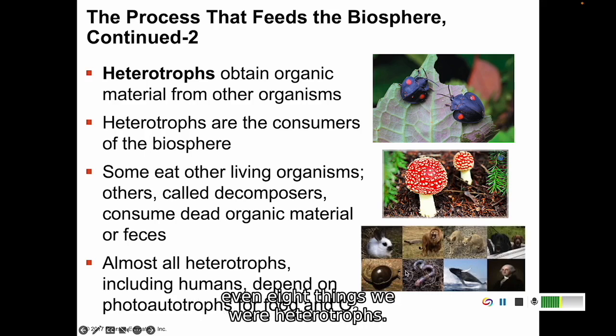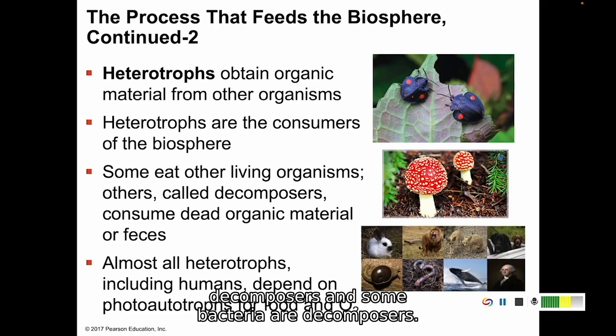George Washington even ate things. We were heterotrophs. Fungal cells like mushrooms are decomposers, and some bacteria are decomposers. That means that they take dead organic material or feces and break it down. So heterotrophs almost always depend on phototrophs for food and for oxygen.